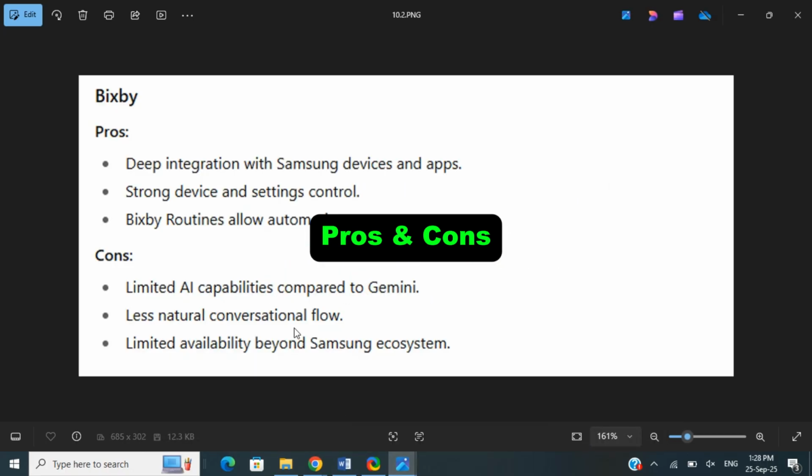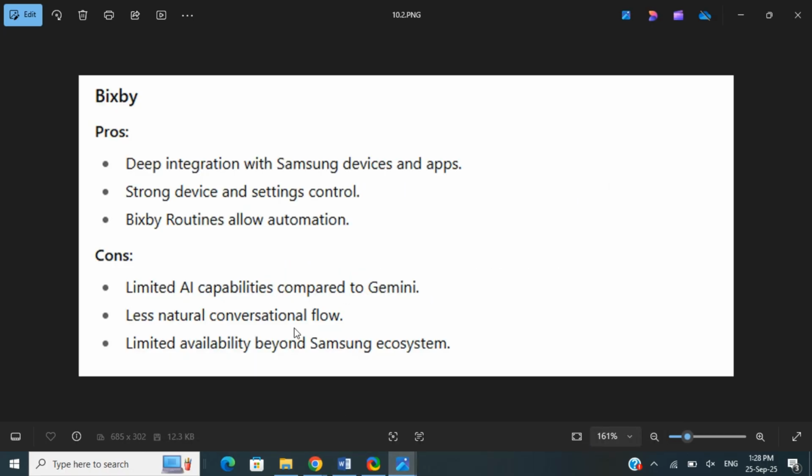So Bixby. Some of the pros of Bixby are that it has deep integration with Samsung devices and apps in particular, and it has strong device and settings control. You can do well with that. Also, Bixby Routines allow automation, so you can automate routine tasks and all those things.